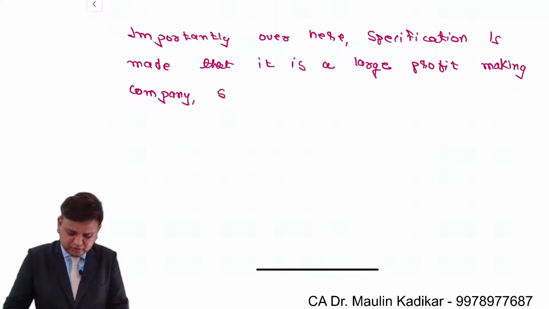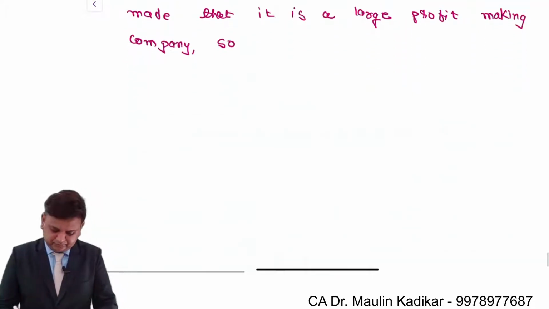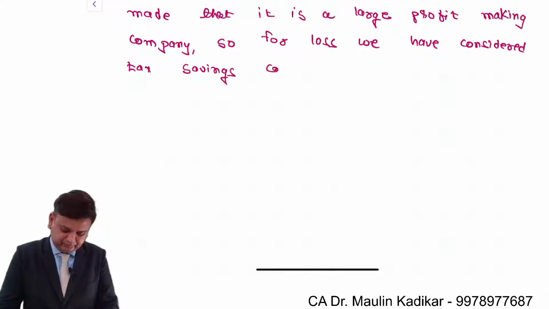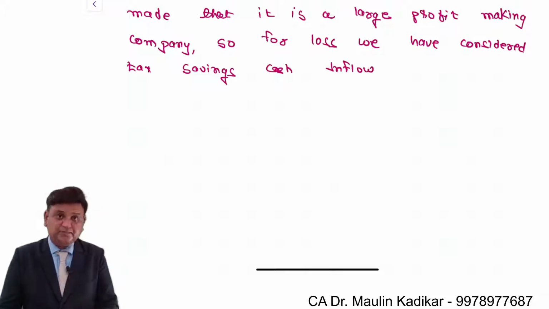Comma, so for loss we have considered tax savings, cash inflow immediately.